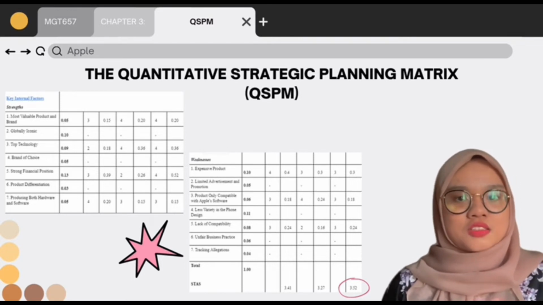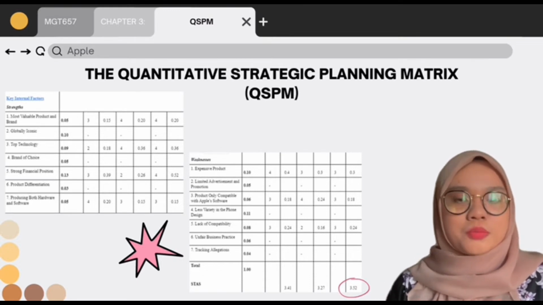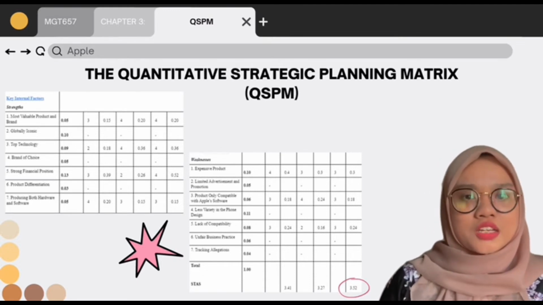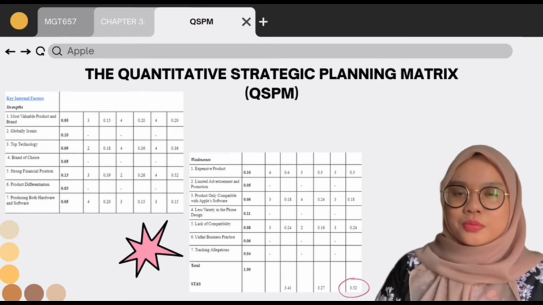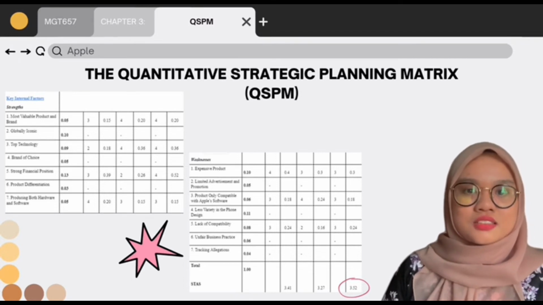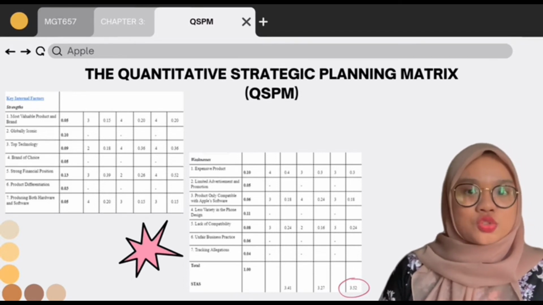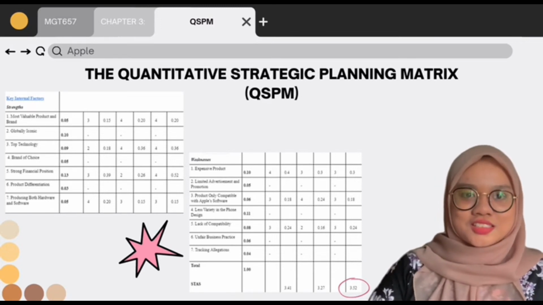The market penetration score is the second highest with a total average score of 3.41, while the product development score is the lowest with a total average score of 3.27. As a result, we can conclude that the technique most suited for Apple is that they should focus on developing new markets as their primary business strategy.